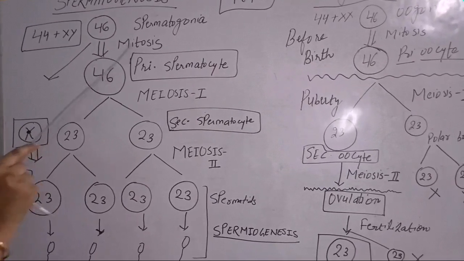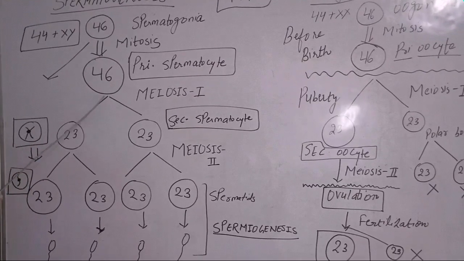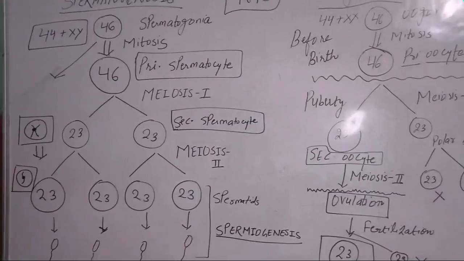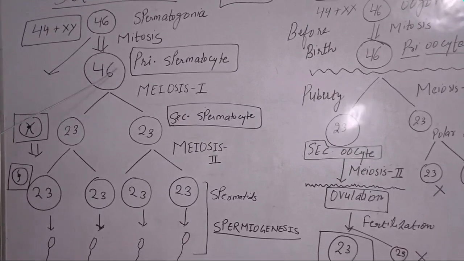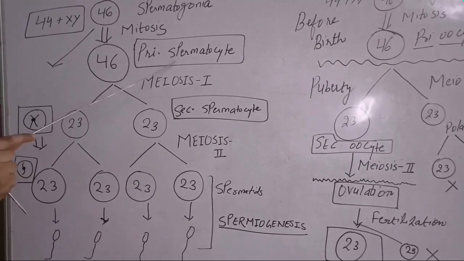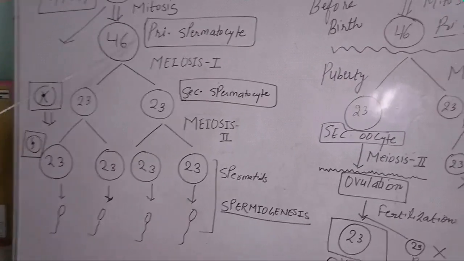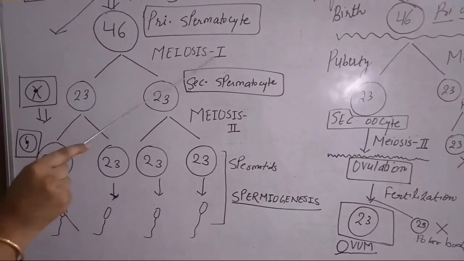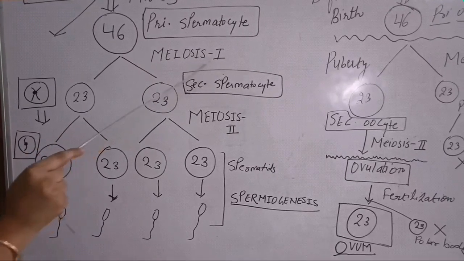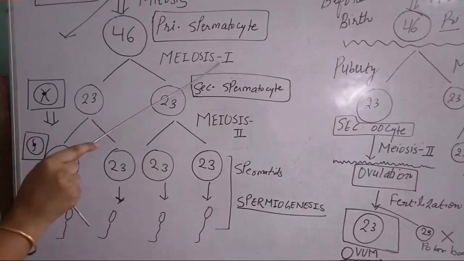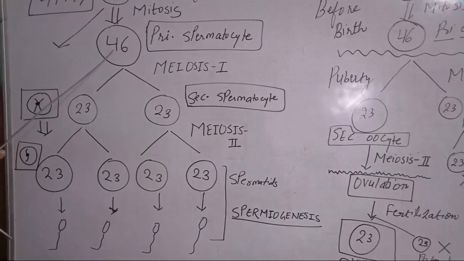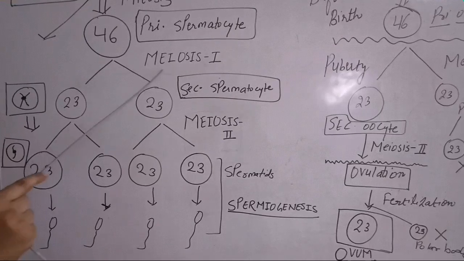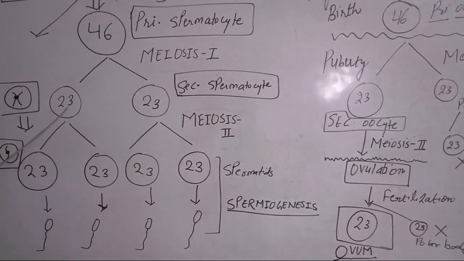When mitosis happens, two daughter cells are formed from one parent cell. So this one arrow shows there will be more daughter cells. I am showing you the development from one primary spermatocyte. And the next division that takes place in that primary spermatocyte is meiotic division. This is the first meiotic division, as it is a reductional division. So half the number of chromosomes forms from this cell. As this is a reductional division, the chromosome number will become half.